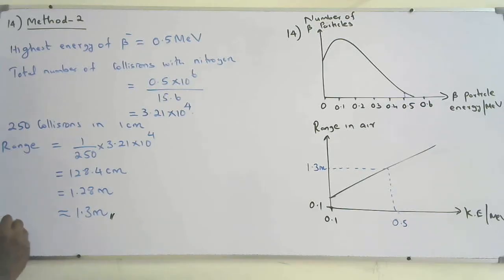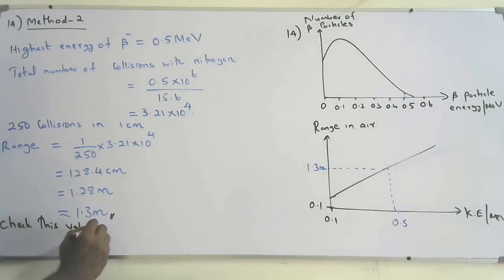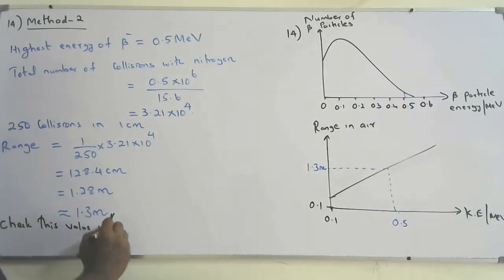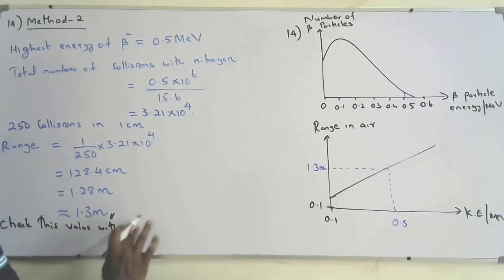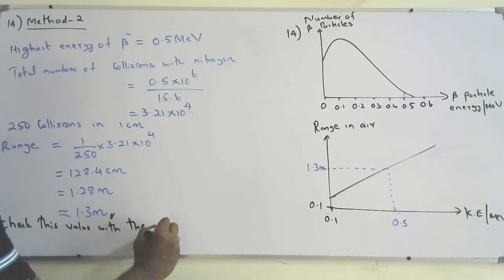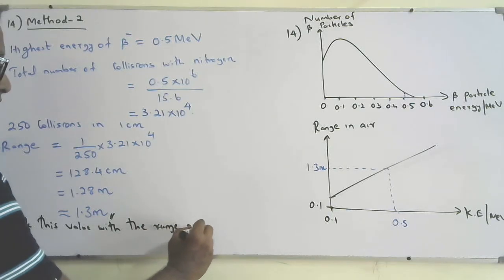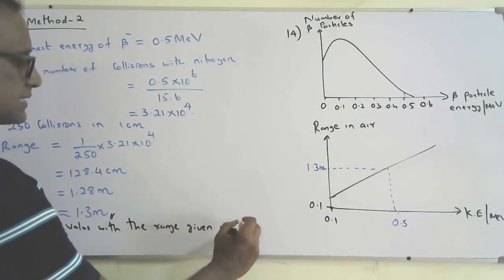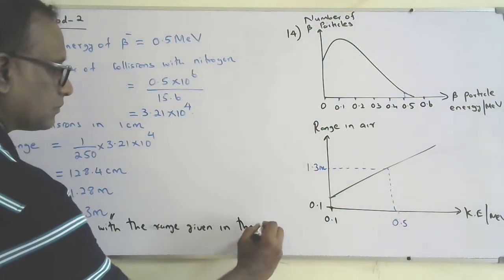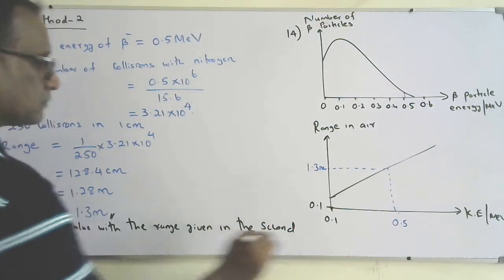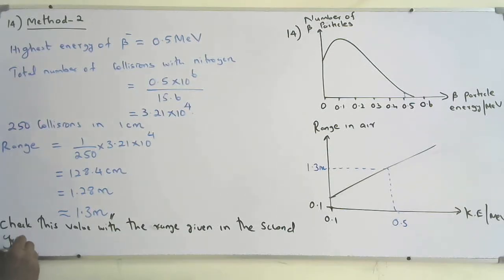So check this value with the range given in the second graph for 0.5 mega electron volt.